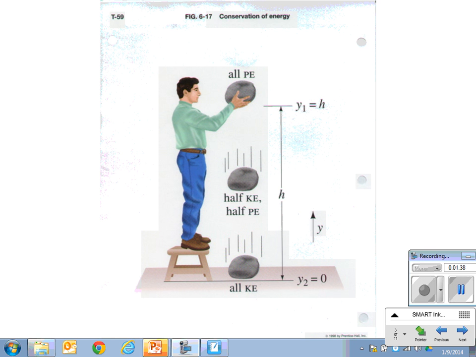Okay, so let's talk about the gentleman lifting a large boulder while standing on a small footstool, which is strange. Why is he standing on a footstool? I don't know. But when he lifts the rock up, does he do work? Yes. And what's the equation for work again? Great. Force times distance, or s for displacement. Great. In this case, to lift it at a nice constant velocity, how much force does he have to exert?